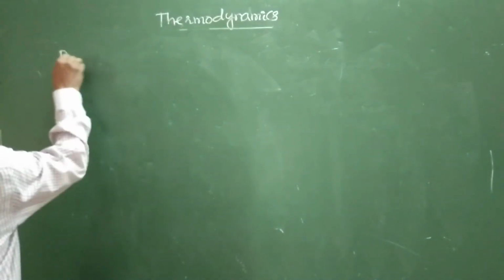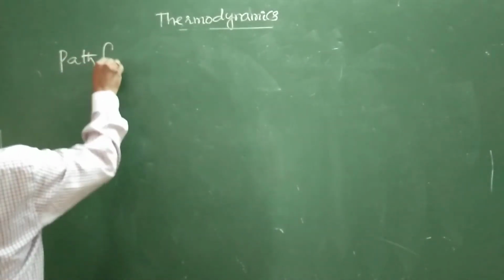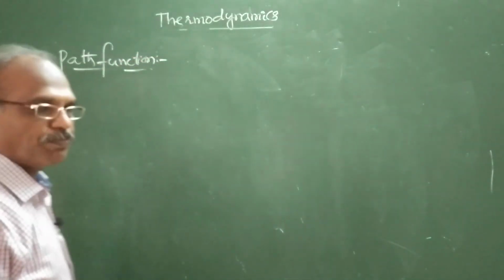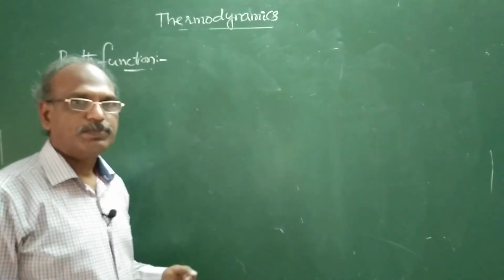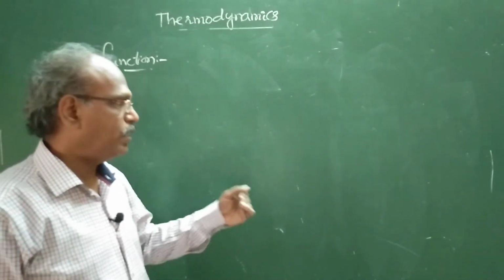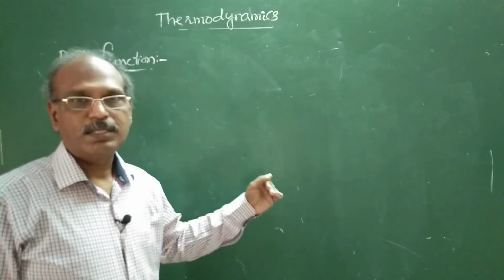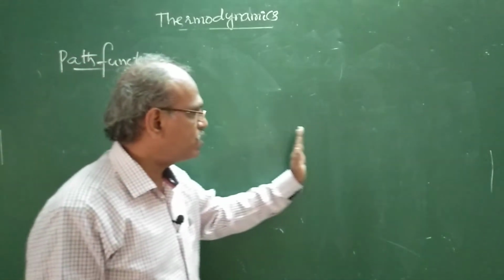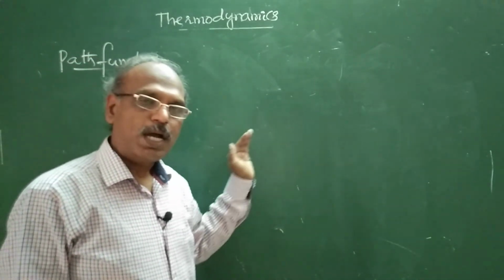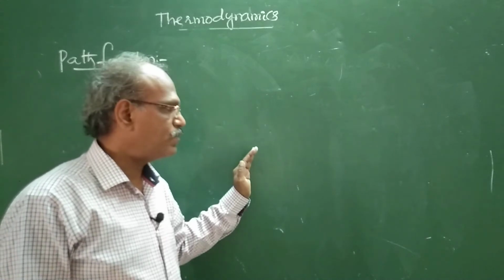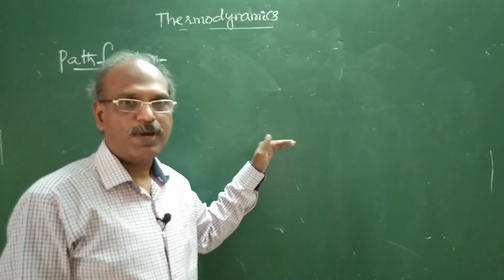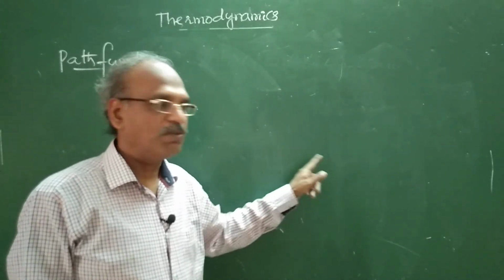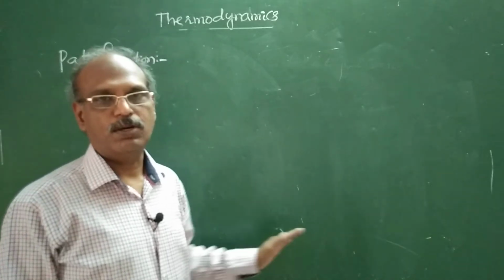Next one, path function. See, this property depends on the path in which that change of system is carried out. Not only on the path, it depends on the initial and final states and also on the path of the process in which that change is carried out.